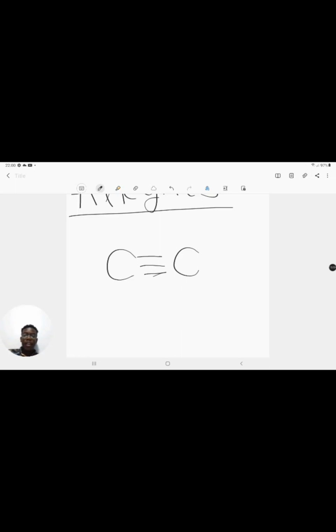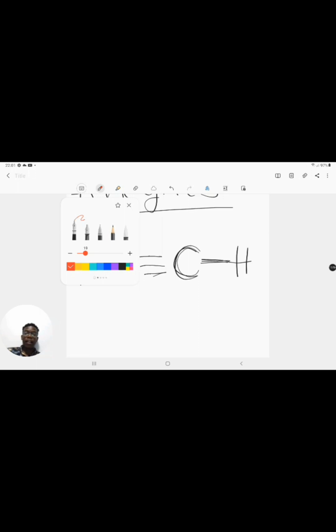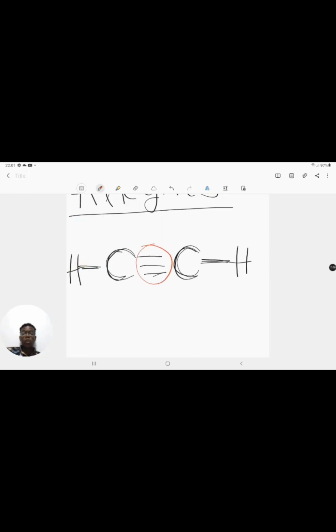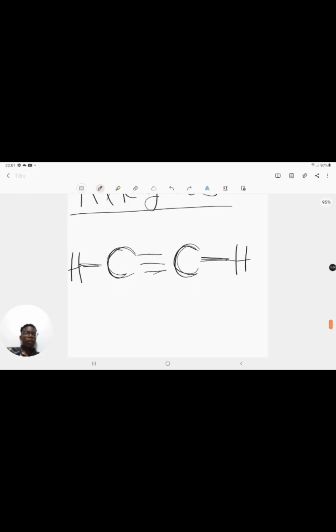Now each of these two carbon atoms has 3 bonds already: 1, 2, 3 bonds. So each one of them needs one more. That's why I added just one here and just one there, and then you've got hydrogen and hydrogen. And that's it. That's what makes an alkyne. You get an alkyne when you get a triple bond between carbon and carbon.